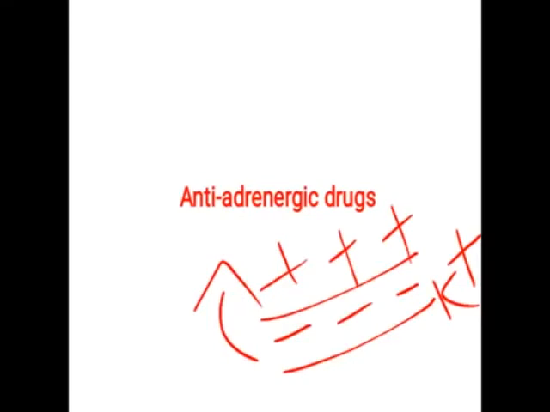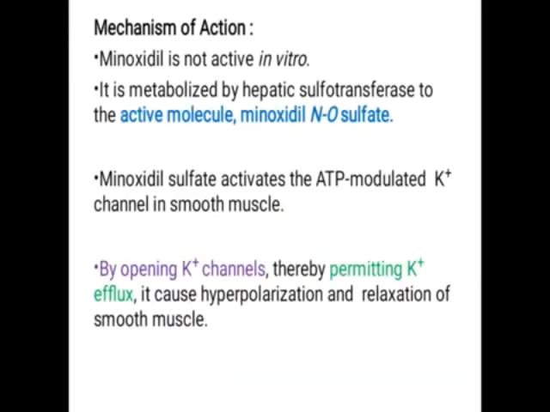When efflux takes place, the positive charge outside the cell increases, and inside, as potassium is released, the negative charge increases. In this way the potential difference between the extracellular and intracellular parts increases, and it is called hyperpolarization, and this hyperpolarization is responsible for the relaxation of smooth muscles.